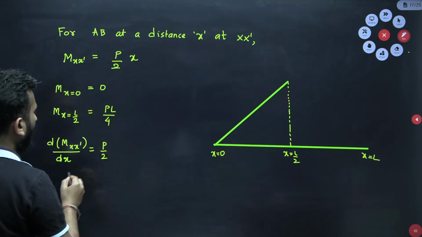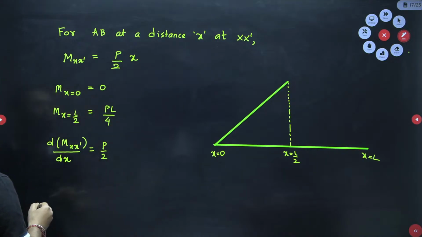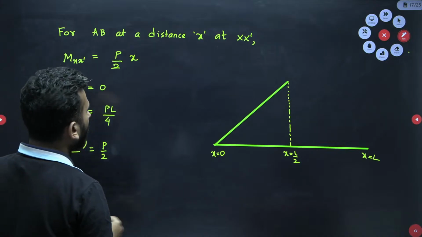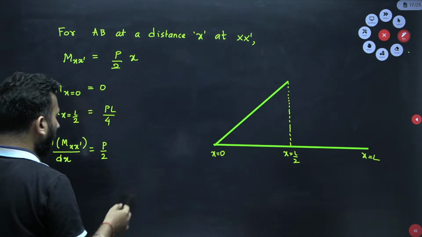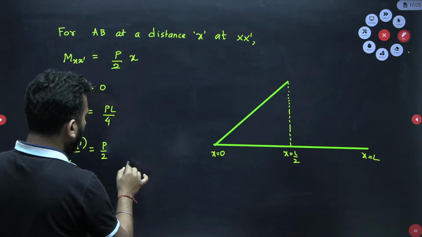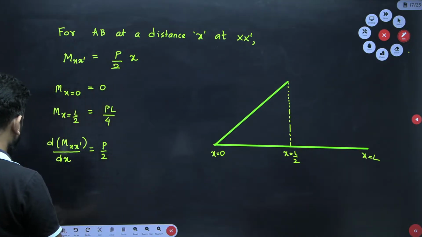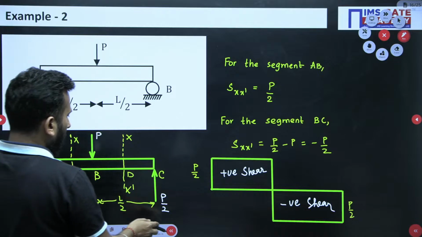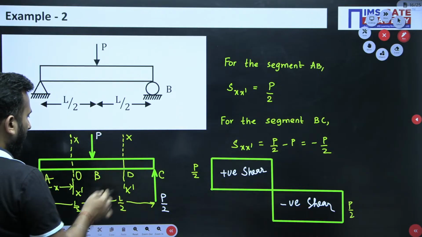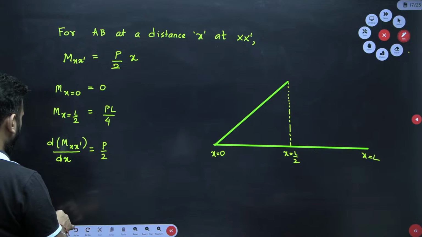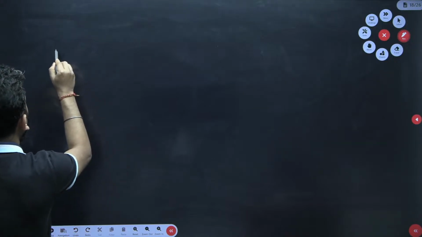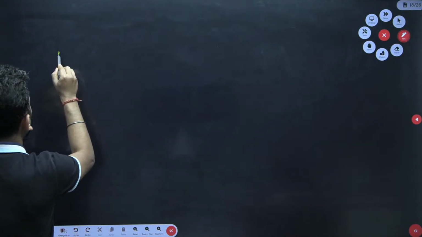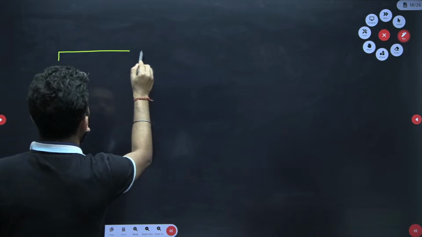So for that I need to write the equations again. Okay, here only I am writing. So that means I have to consider this part. So I will draw it again, don't worry, no need to worry.